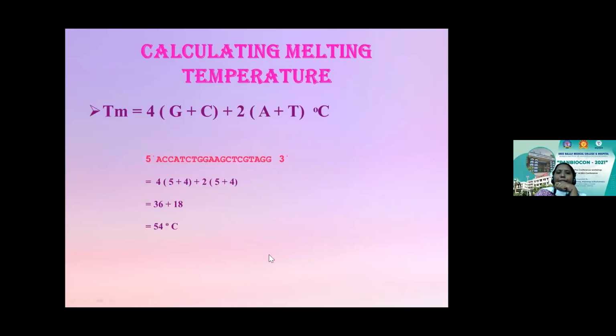Say for example, I've taken a sequence here. This is a primer sequence, one primer sequence, which is starting from the 5' to the 3'. So how does the calculation go? You have to count the G. There are 5 Gs in the sequence, 4 Cs, 5 As, and 4 Ts. When you sum up, an arithmetic calculation is followed, which gives a melting temperature of 54 degrees Celsius. So that is how the melting temperature is actually calculated.